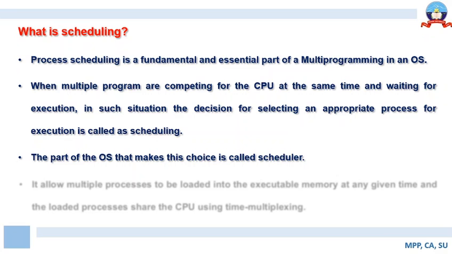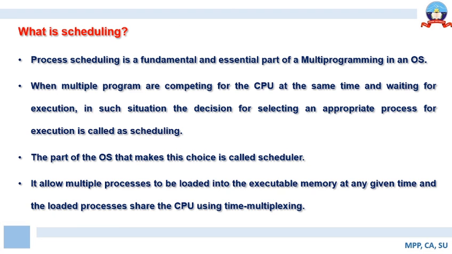Now what does the scheduler allow? It allows multiple processes to be loaded in the executable memory at any given point in time, and the loaded processes then share the CPU using time multiplexing. So this is what the scheduler does. That means there are schedulers that are capable of loading the job, and there are schedulers that are capable of assigning the job for execution.